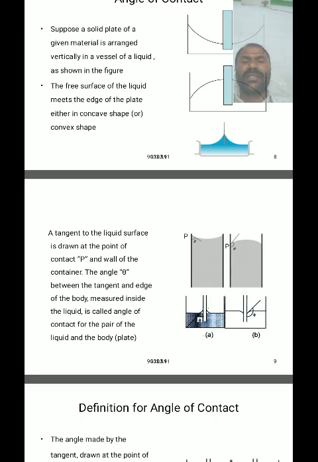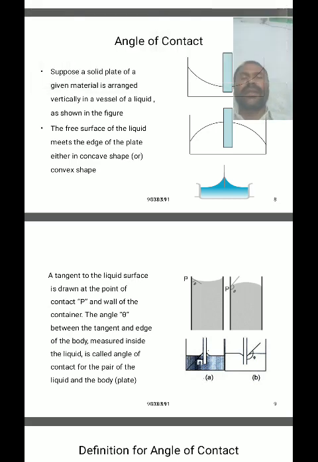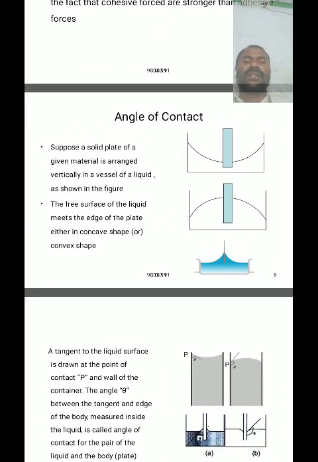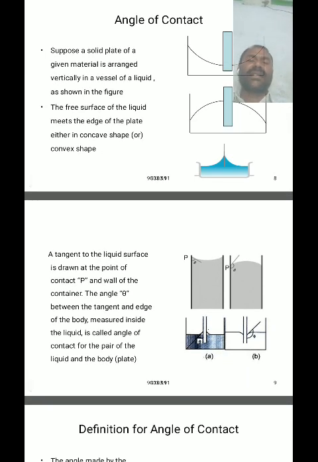Generally, we have to consider the surface. A solid plate of a given material is arranged vertically in a vessel of a liquid, as shown in this figure. Then it depends upon the nature of the surface. For example, if a glass rod or plastic rod is immersed in a liquid vertically, then automatically the surface of the liquid near the glass plate rises up.